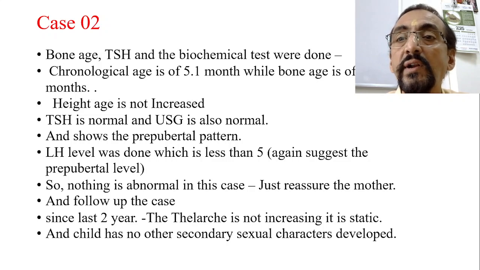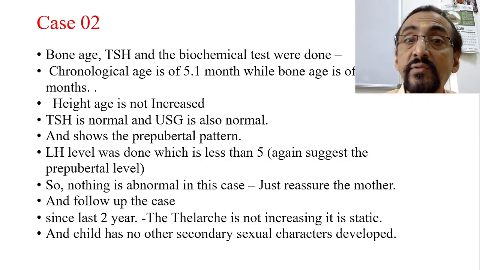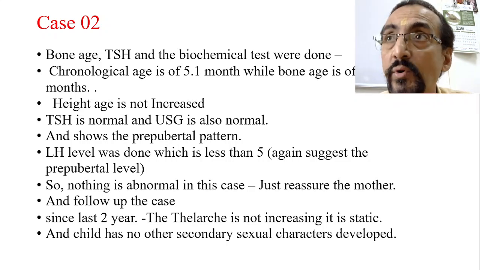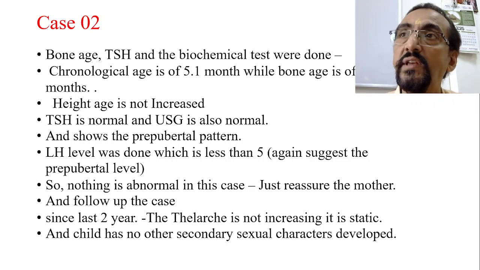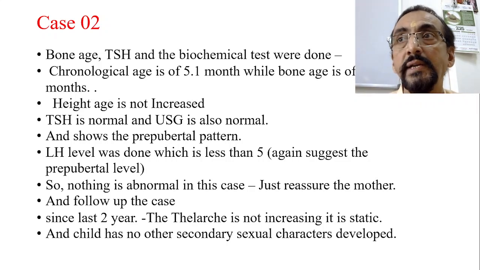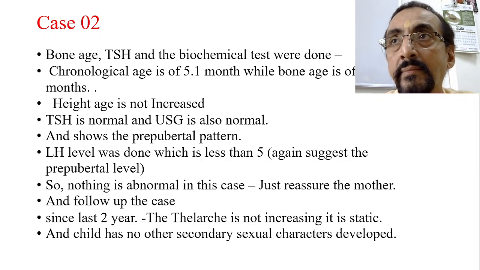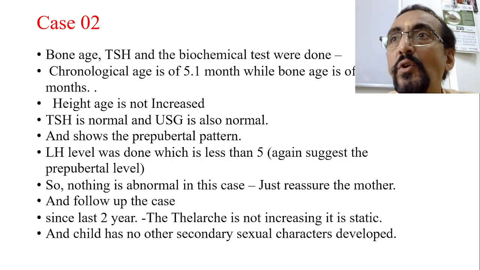Suppose the bone age is somewhere around 8 or 7.6 years; that suggests that chronological age and bone age are not matching. Bone age more advanced than chronological age is one of the signs of puberty. But here it is not like that. Bone age is 5.6 and chronological age is 5.1, so they are almost equal.